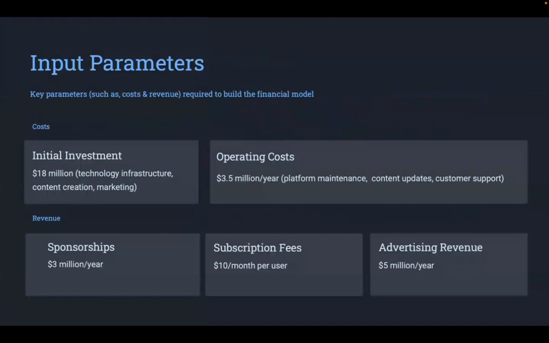The input parameters are essentially the key parameters, such as cost and revenue, required to build the financial model. Of course, there could be other parameters, but for this project, I'm considering cost and revenue. As you can see here, the initial investment to build this digital transformation project would be around $18 million. This includes technology infrastructure, content creation, and marketing efforts. The operating cost would be around $3.5 million per year. Revenue, the money coming into the company in the form of sponsorship, subscription fees, and advertising revenue, is split as shown in this slide here.